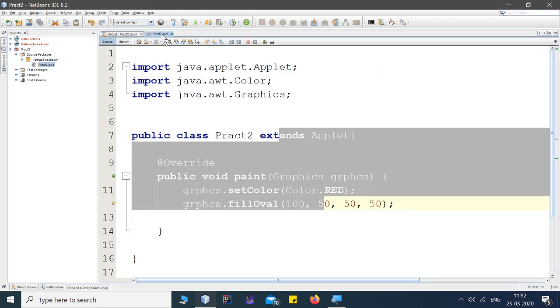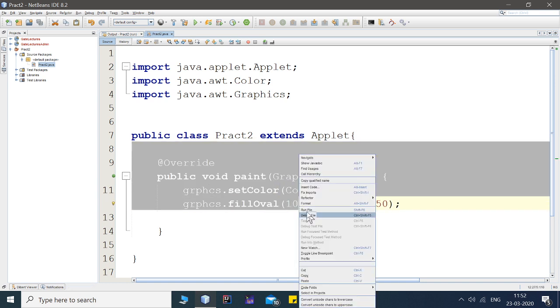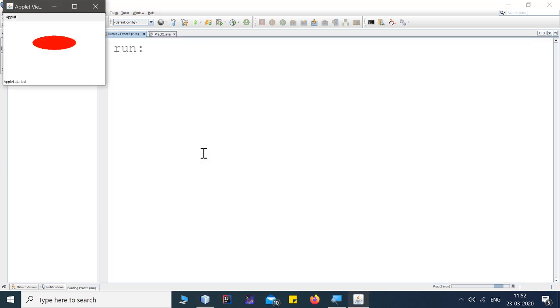Just change the diameter value. Let's assume the first one as 150. Let's see what will happen. It will create an oval. It will not create a circle. It will take the first diameter as 150 and the second as 50 only.